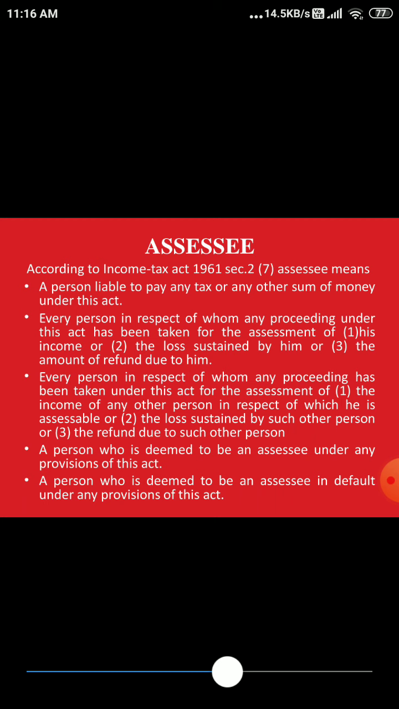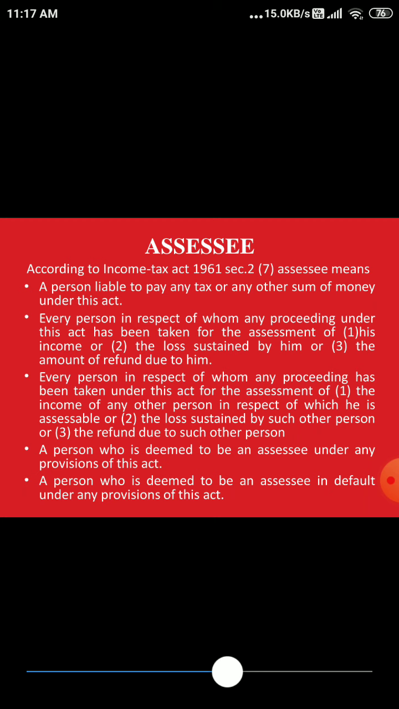Then assessee. Who is the assessee? Is everybody an assessee? No. According to the Indian Income Tax Act 1961, section 2, subsection 7, an assessee means a person who is liable to pay tax. So there are various persons. A person liable to pay any tax or any other sum of money under this act. If you are liable to pay tax in the financial year, you will be called an assessee, irrespective of gender, education qualification, or business or profession. If you are liable to pay tax in India, you will be called an assessee. This is the first rule which is said in section 2, subsection 7.